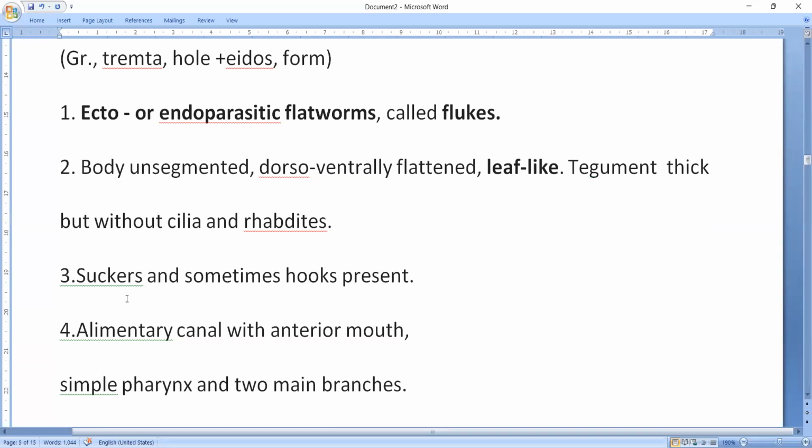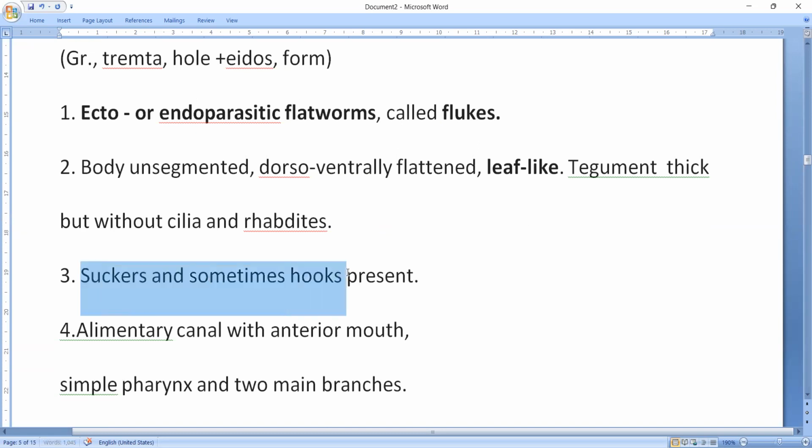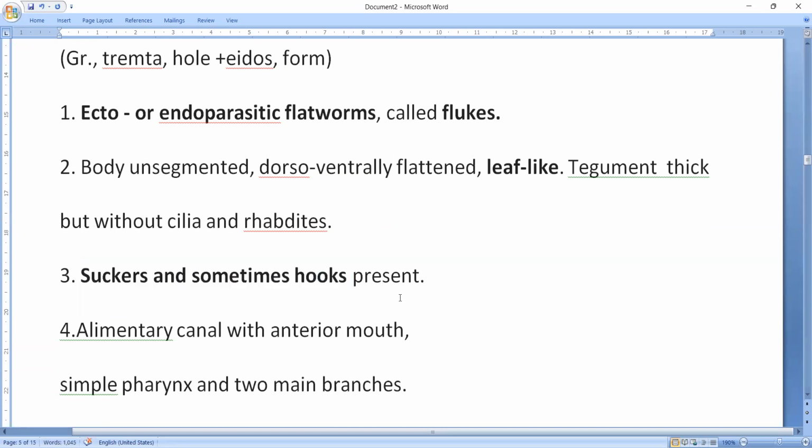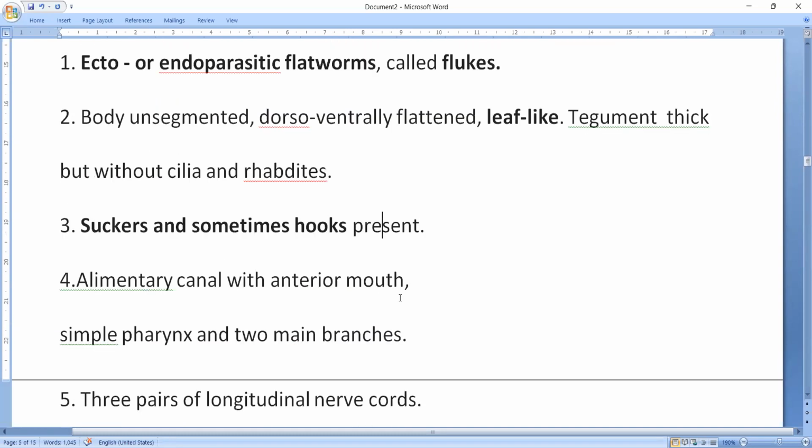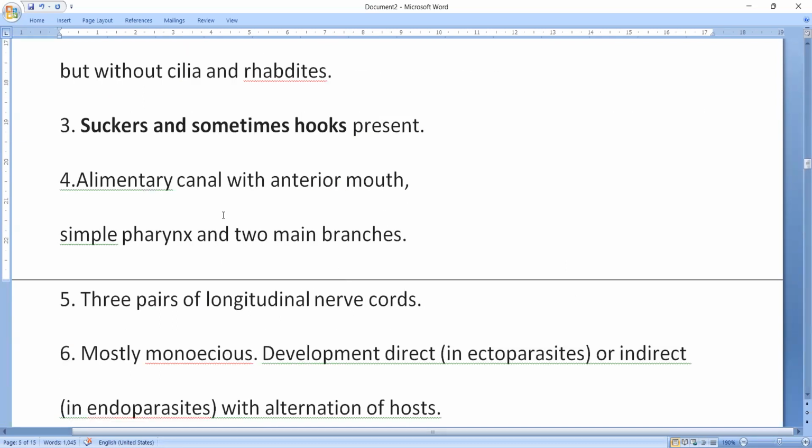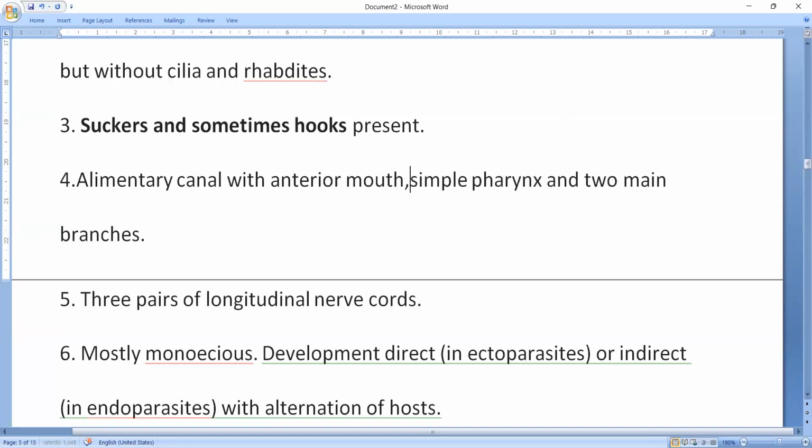And suckers. Suckers are very important in the parasitic forms, particularly in Trematoda and Cestoda. So suckers are very common. Hooks may be present.